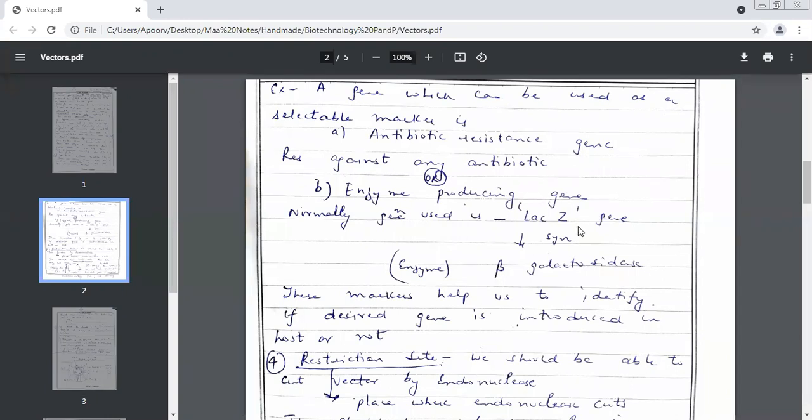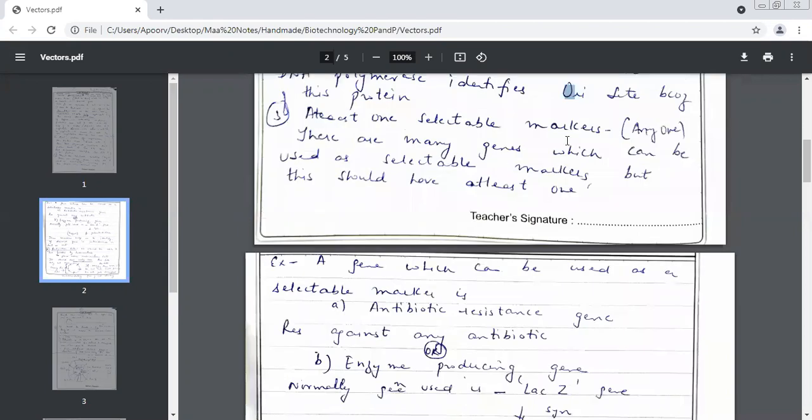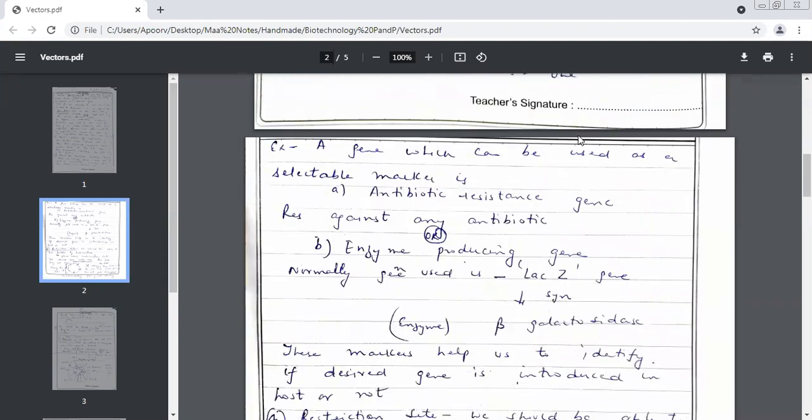So now it is very simple. I will introduce the LAC-Z gene. And after a few hours, a few days, I'll check whether this enzyme is present in the host or not. If this enzyme is present in the host, that means my gene has entered. I'll be able to identify. So these are selectable markers. Only one marker is sufficient. Any one selectable marker you have to use.